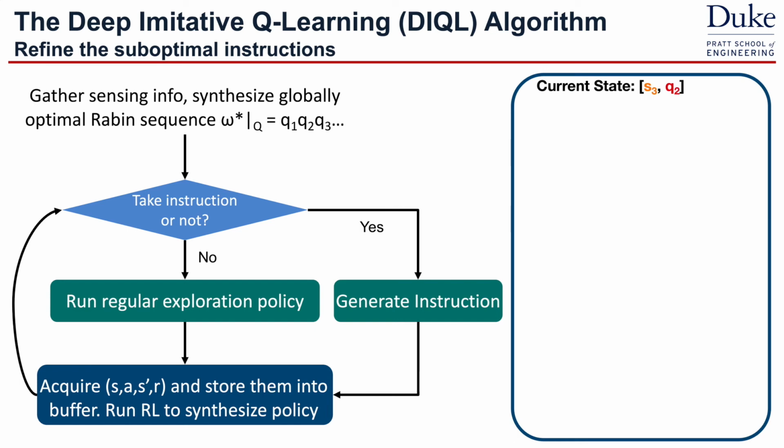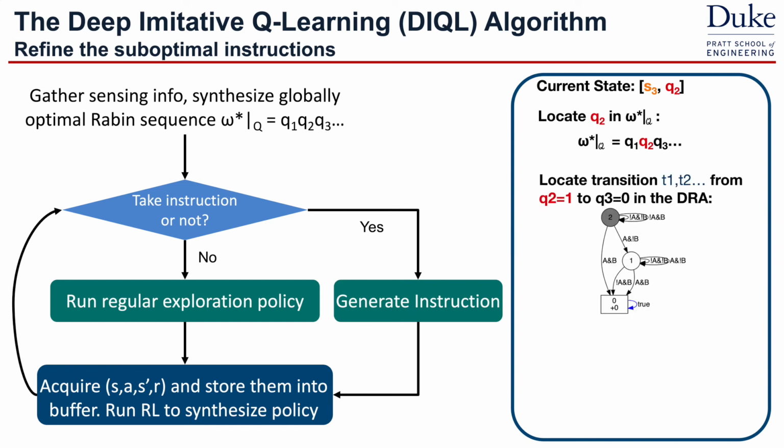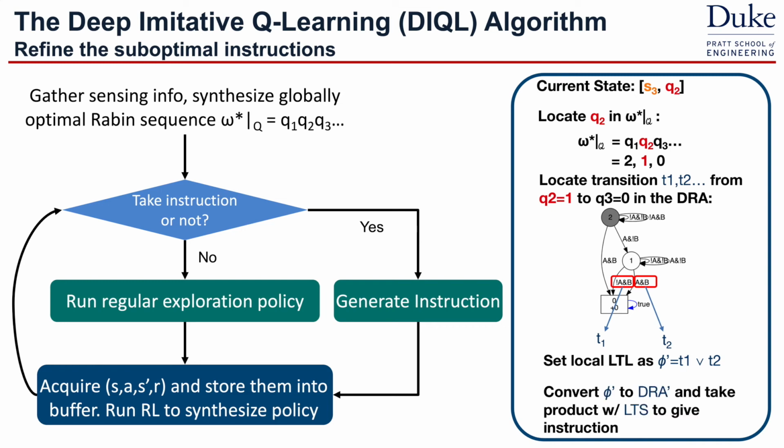So here's how we specifically generate instructions. Assume we are currently in MDP state S3 and DRA state Q2. We first need to locate Q2 in the optimal Rabin sequence. And in this case, the optimal sequence will be 2, 1, 0. So Q2 corresponds to state 1. And considering state 0 is the accepting state, we need to pull out the transition relation between state 1 and state 0 and set it as the new local LTL, which will then be converted to a DRA and then take a product with the LTS to give instructions.